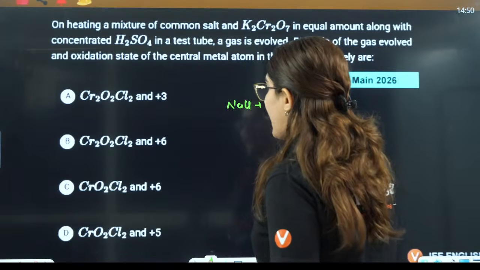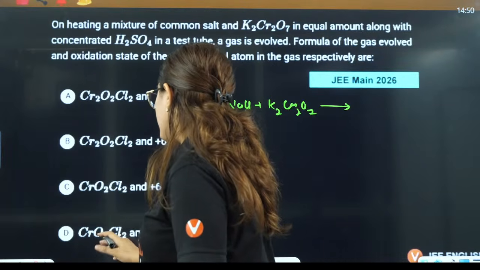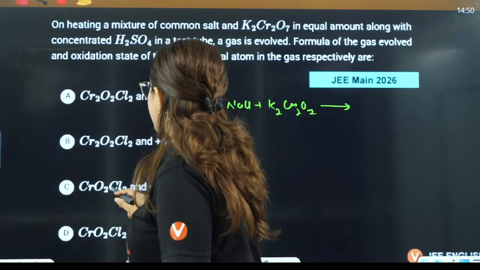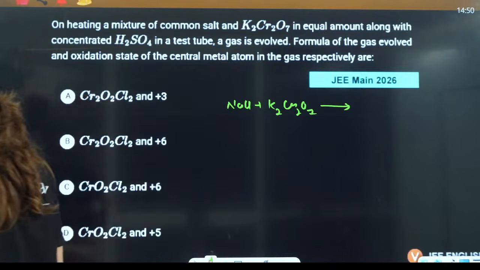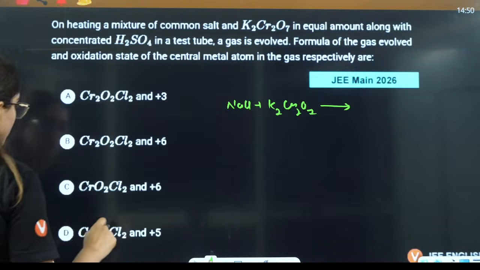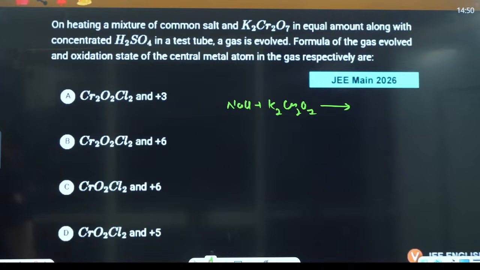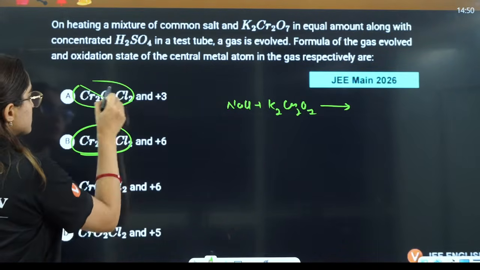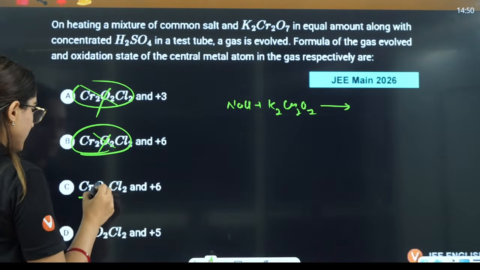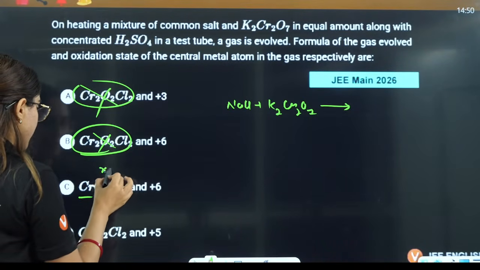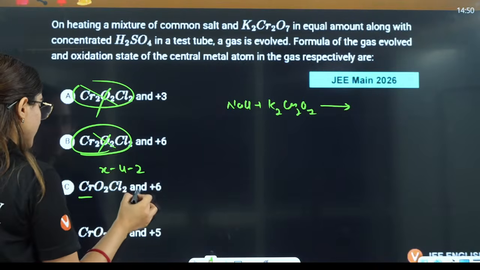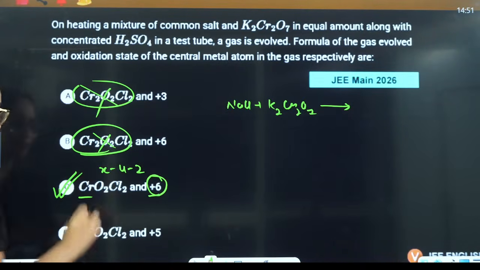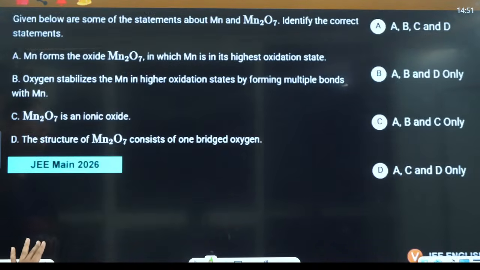The gas evolved is chromyl chloride, CrO2Cl2. The oxidation state x minus 4 minus 2, that is plus 6. So the answer is going to be C.